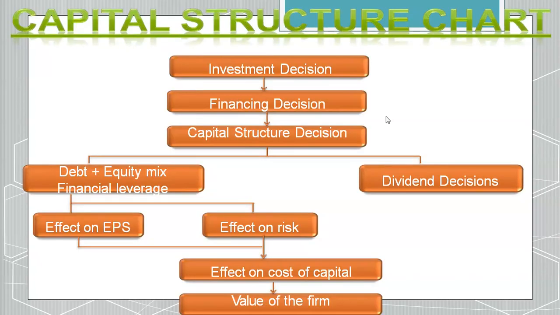Okay, the capital structure chart: how capital structure is working, or the process of capital structuring. First of all, you should make the investment decision, which is how much amount is needed. Next, you go for the financing decision. What are the different sources of funds to get money to invest in the scheme? Then decide the capital structure. When you decide the capital structure, think about two things. One is debt equity mix. Another one is dividend decisions.